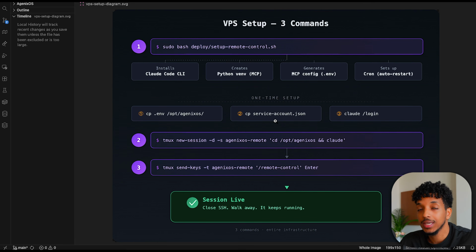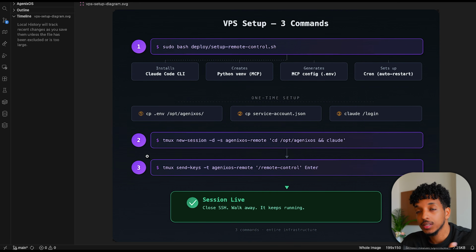This needs a Google key, and usually they have their key as a JSON. So we have to copy this over to the VPS, because if we commit it to GitHub, then it's open for everyone to see. So this is something you need to keep in mind. It's for security. You don't push any of your secrets to GitHub. And finally, we also have to log into Claude using the /login command, and we run this on the server so that we're able to just authenticate one time and then it would run every time.